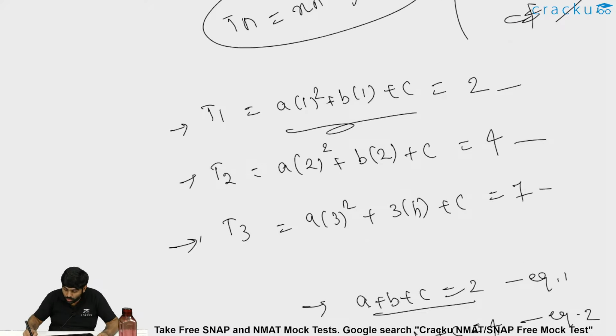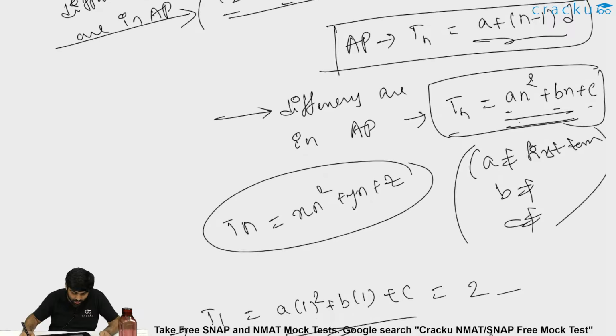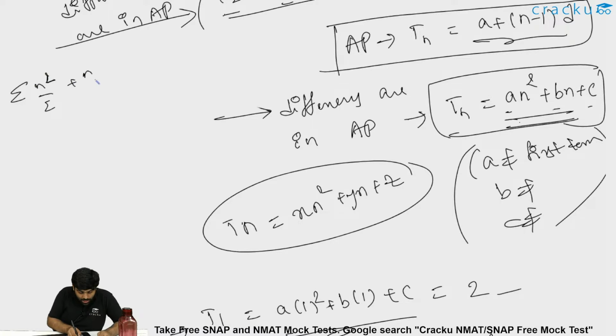In order to do that, I need some more space over here. So I have to figure out that space here. Summation n square by 2 plus n by 2 plus 1.